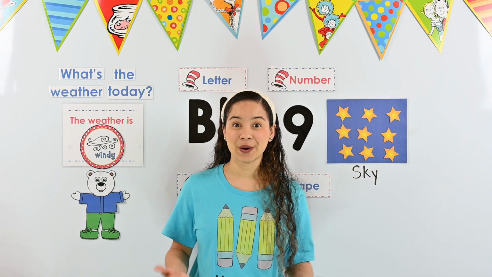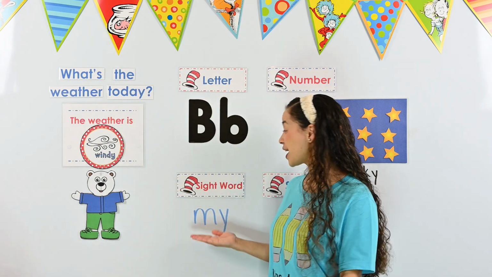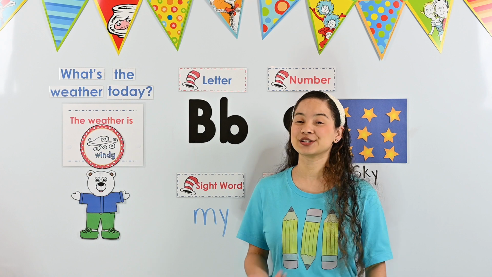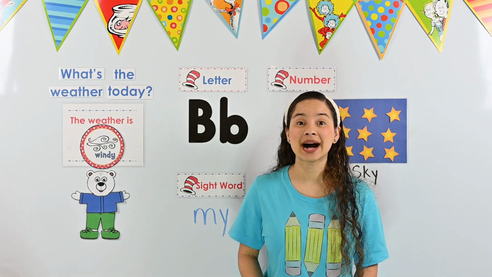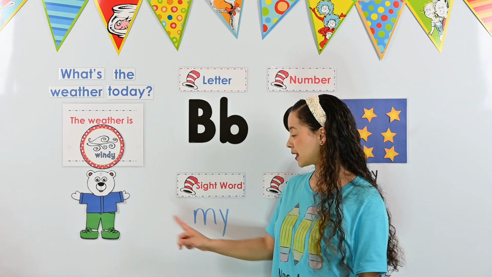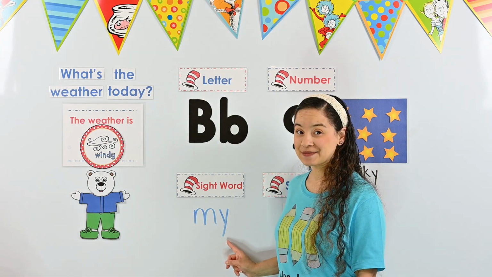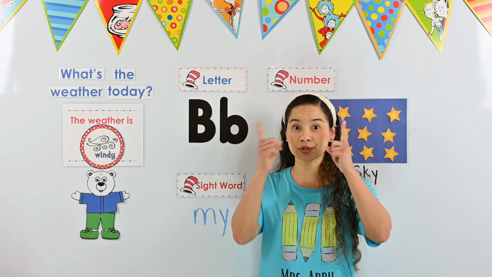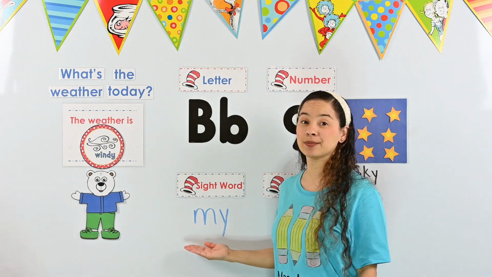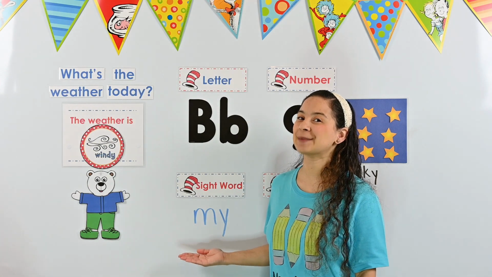Excellent work. Okay, now that we're finished with our numbers, it's time to move on to our sight word of the week. Do you remember this week's sight word? It's the word my. Can you say my? Good. We spell the word my, M-Y. Remember, this is not a word we can sound out. We have to be able to look at it and know what it is. So when we see the letters M-Y, we know that it's the word my.